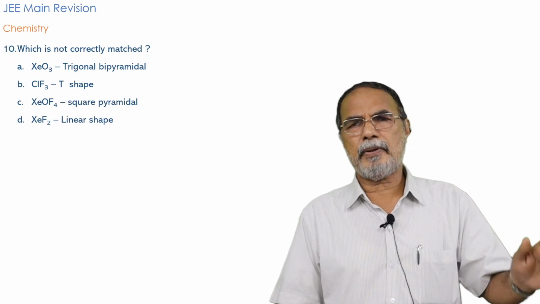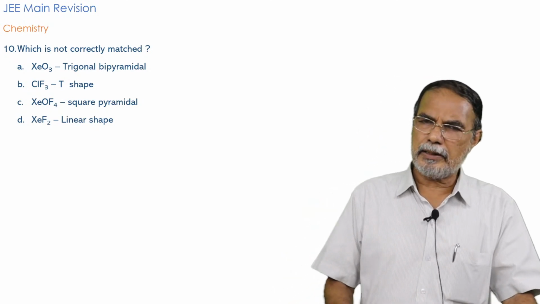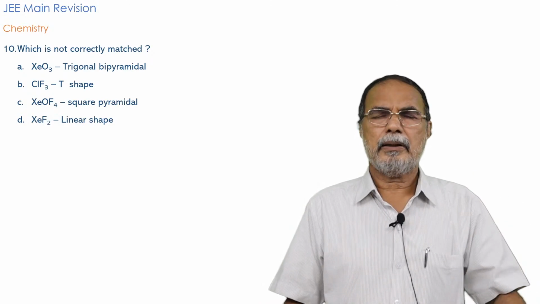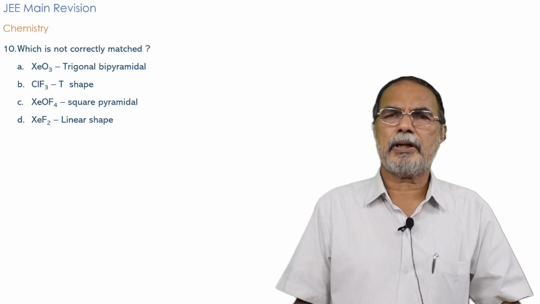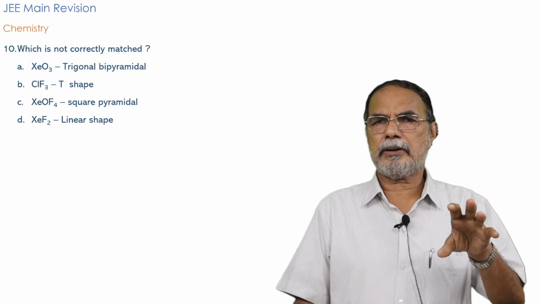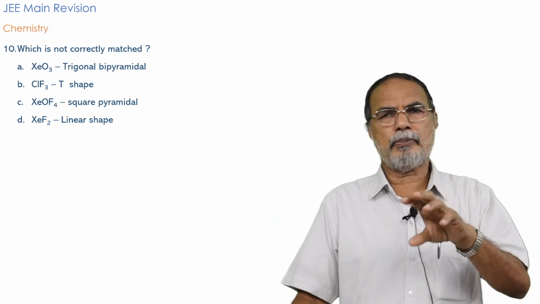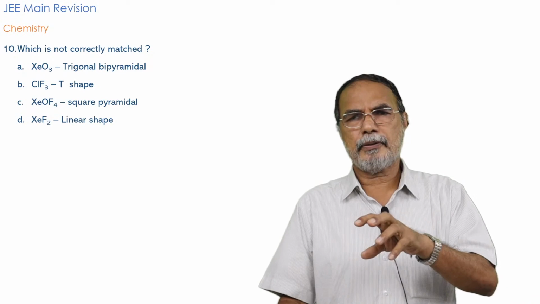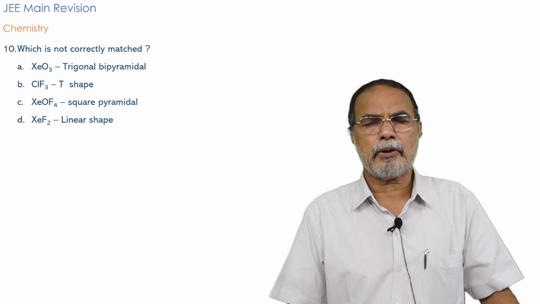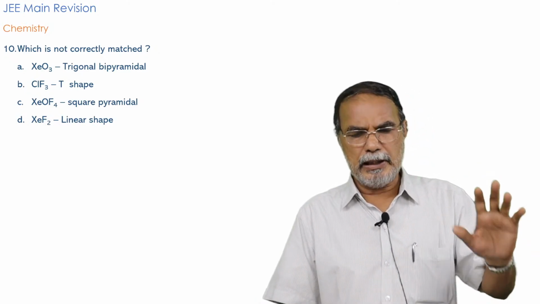A large number of examples are given, and you please go through that and study all the examples very thoroughly, because you always have a good chance to get questions relating to hybridization, VSEPR theory, structure of molecule, shape of molecule, the number of lone pairs. All these things are very often asked. So you have to be thorough with it. And all the examples given, I must say, are from that list.